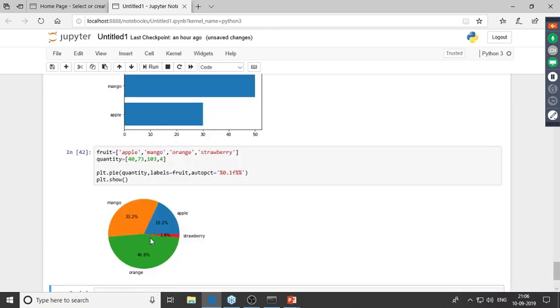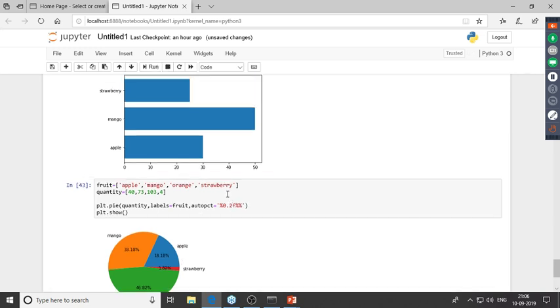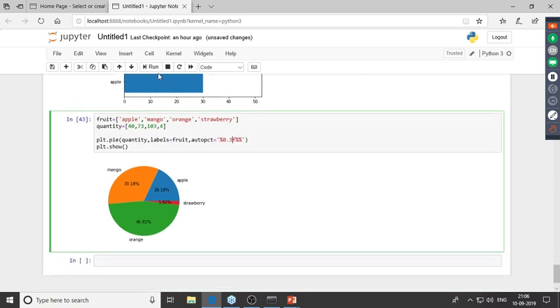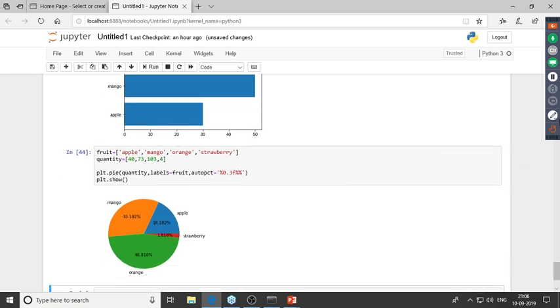Right, so now we've got these percentage values displayed on this pie over here. Now this 0.1 basically stands for the number of decimals you want to see over here. So if it's 1, this will show you 1 decimal. Now if I change this to 2, you'll have 2 decimal values over here. Similarly, if I change this to 3, you'll have 3 decimal values over here. Right, so this is how it works.